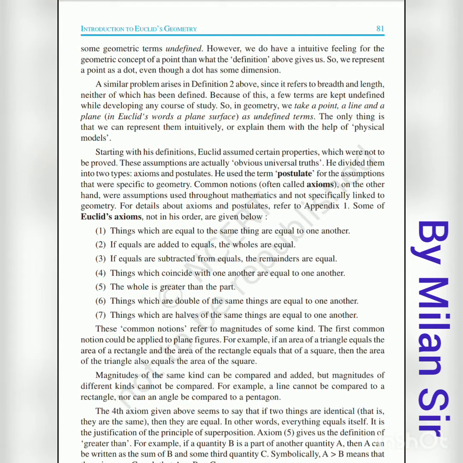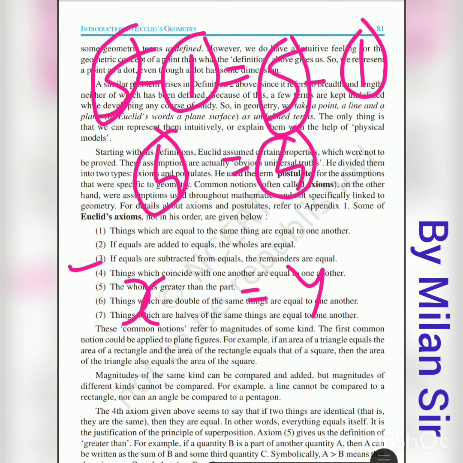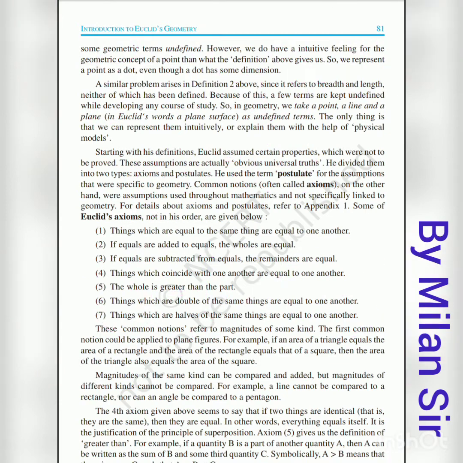Okay, then next is: if equals are subtracted from equals, the remainders are equal. Same thing, if we have 5 on both sides and we subtract 1 from both sides, we get the same answer. That means 5 minus 1 is 4 on both sides. If we have x is equal to y and we subtract 1 from both sides, the answer is the same.